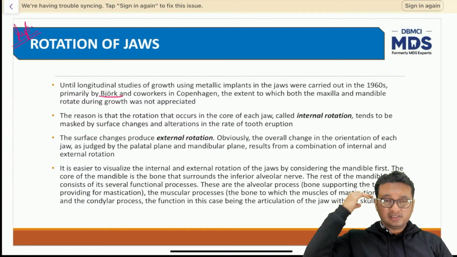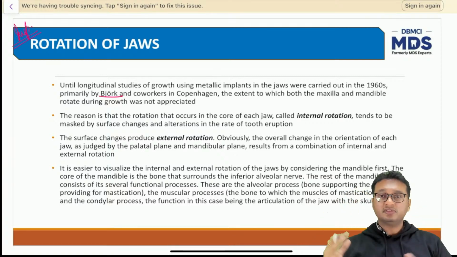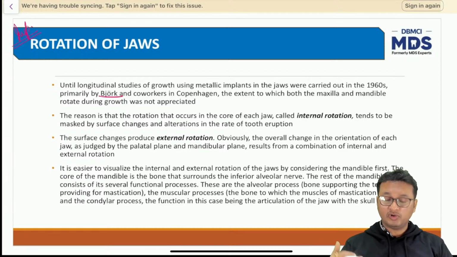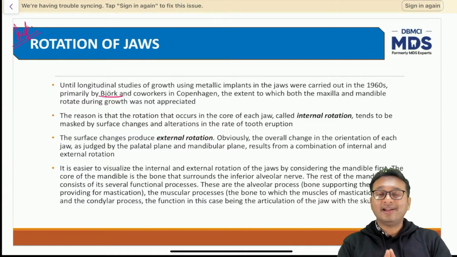Now, because the cranial base is growing, the cranial vault is growing, the nasomaxillary complex is growing, based on what we have studied so far, we have discussed the growth and development of the maxilla and the cranial base. What about the mandible now?